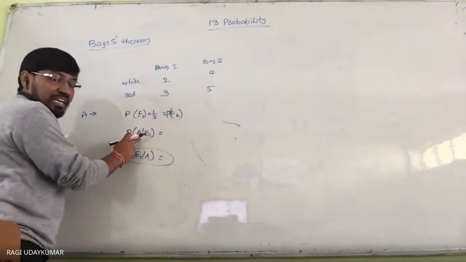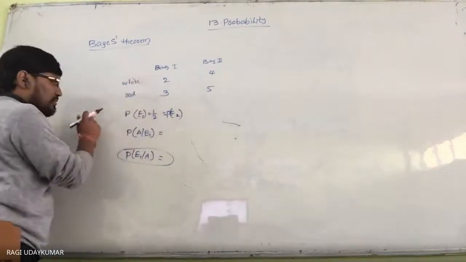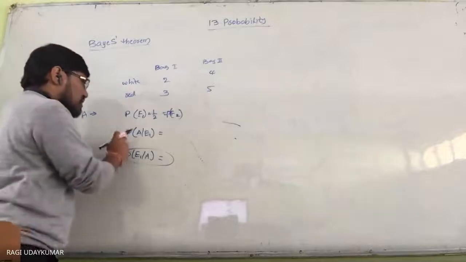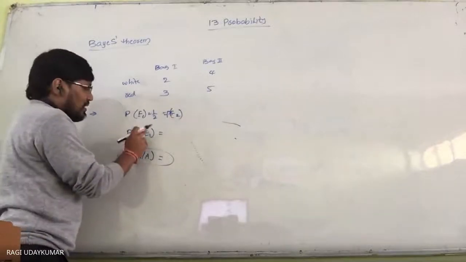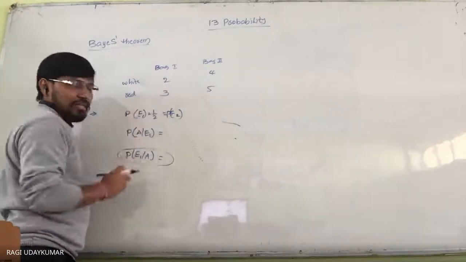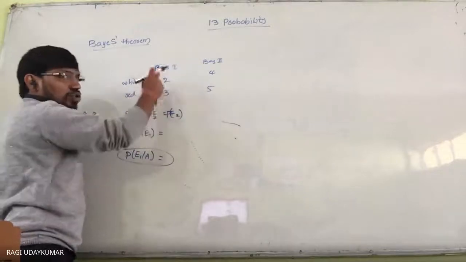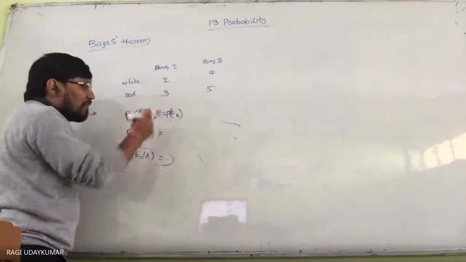That is nothing but the probability of selecting a white ball. A is an event of selecting a white ball. So what is the probability of selecting a white ball given that it is bag one? E1 is nothing but selecting a bag. So bag one has a total of 5 balls, and a white ball is asked for.